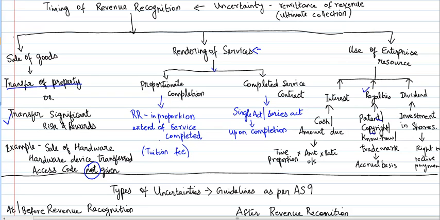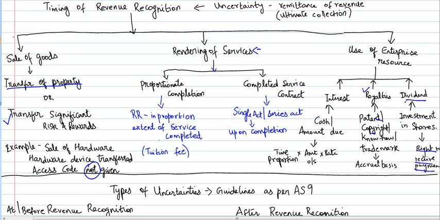Third, if the company is in the business of shares, that is investment in shares, then the income could be in the form of dividend. So this income is to be recognized when the entity has the right to receive. Whenever the entity gets the right to receive the payment in the form of dividend, that is the timing for recognizing that particular dividend income.